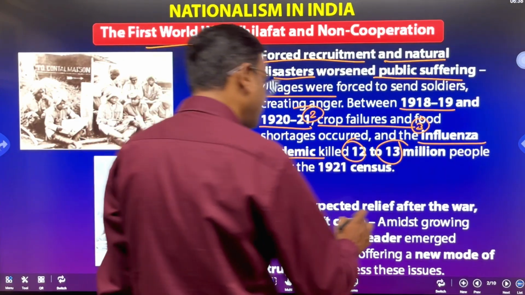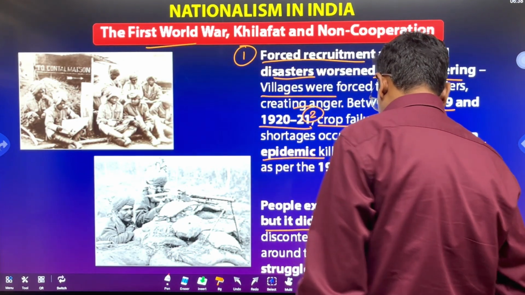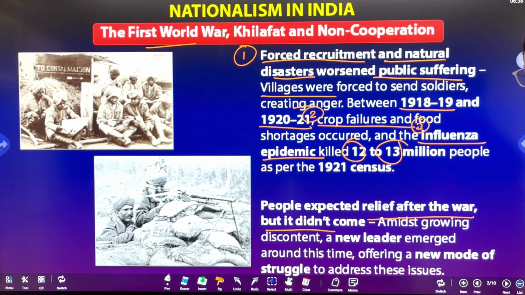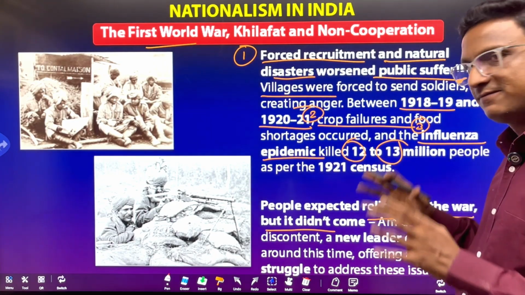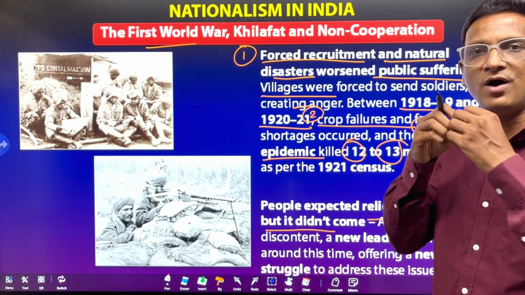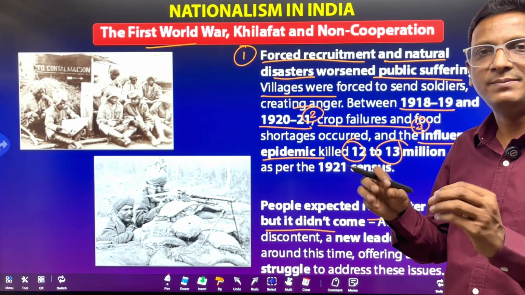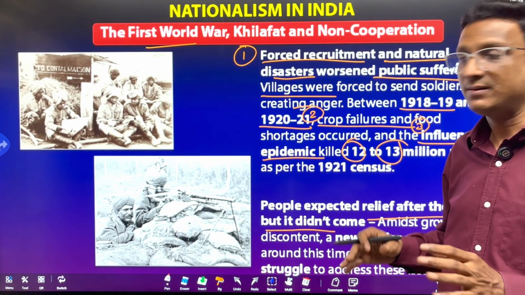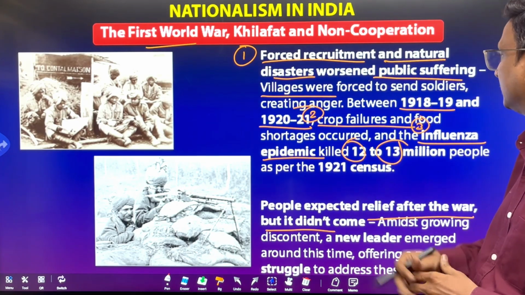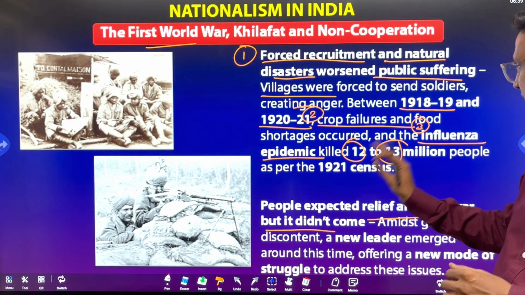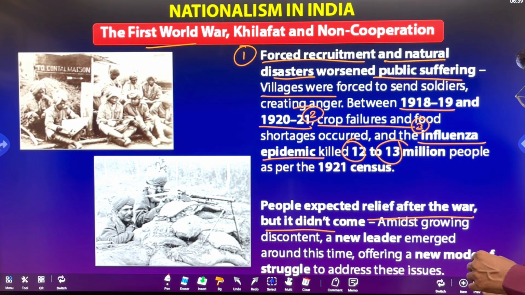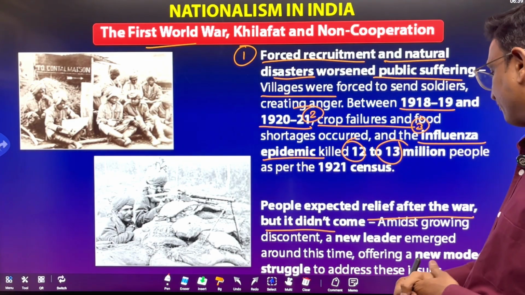People expected relief after the war, but it did not come, right? People expected relief after the war. Okay, if the war is done, completed, then we will be free, happy. It did not happen because of these things, that is crop failure and the influenza epidemic.